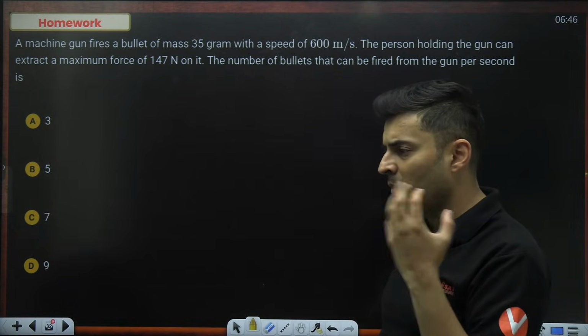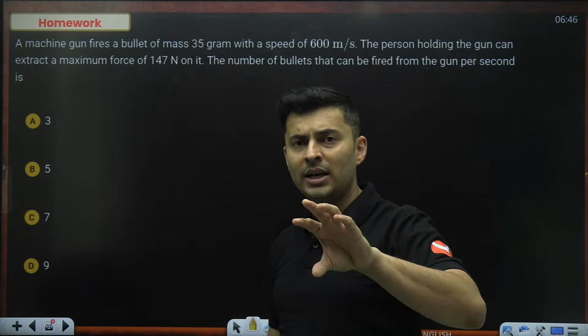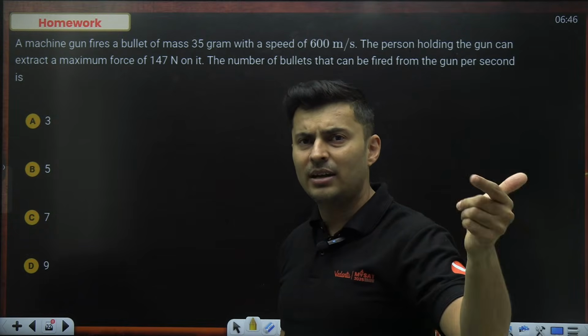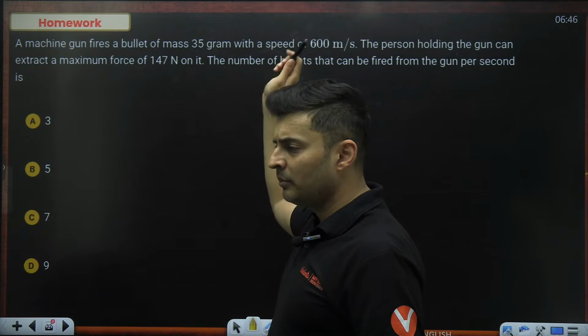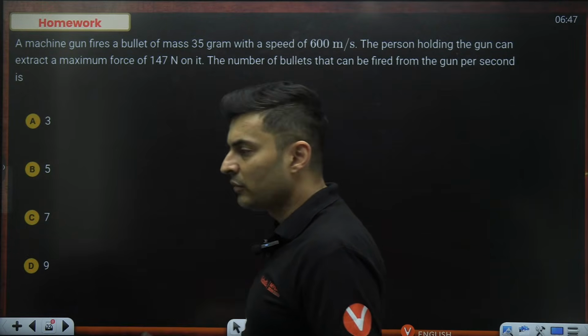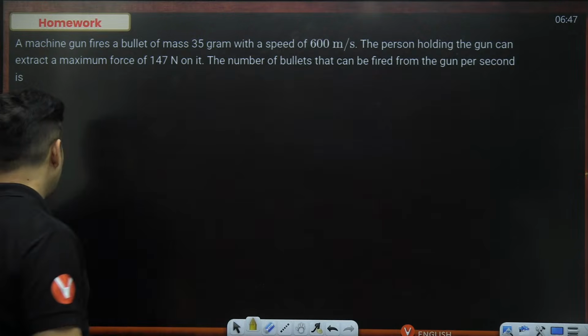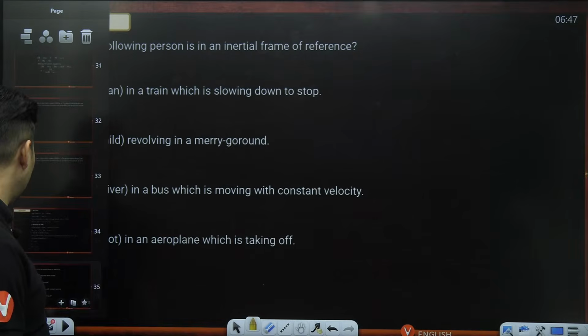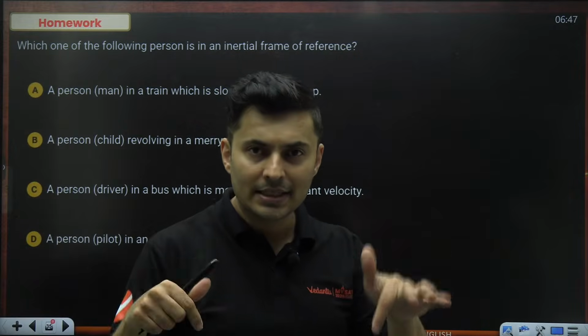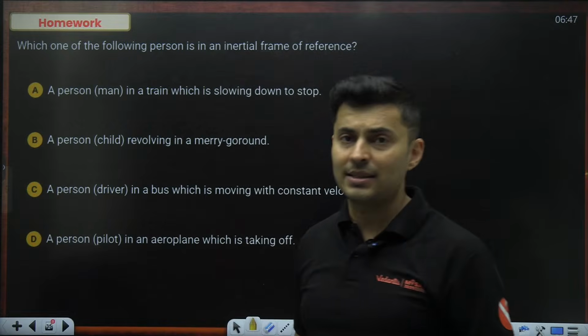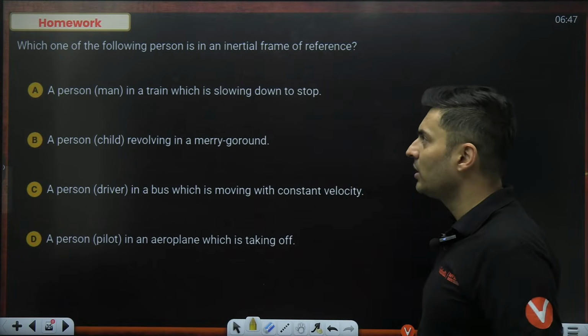So there is a change in momentum per unit time per bullet. So if you multiply it by n, which I have to find out, you will get the total change in momentum per unit time. From that, you can find the force. So I've given you the hint. Try and solve it. The answer will be there in the PDF. The PDF will be uploaded in the description box of this video. In the description box of this video only, you will see it. Okay. After some time, not now.